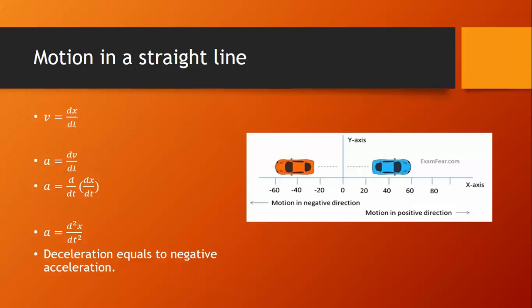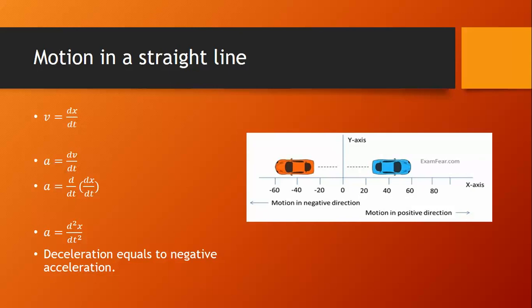Deceleration is nothing but negative acceleration. Let's say an acceleration of 40 meter per second square along the positive x-axis or towards east is equal to a deceleration of minus 40 meter per second square towards west. So deceleration is nothing but negative acceleration.